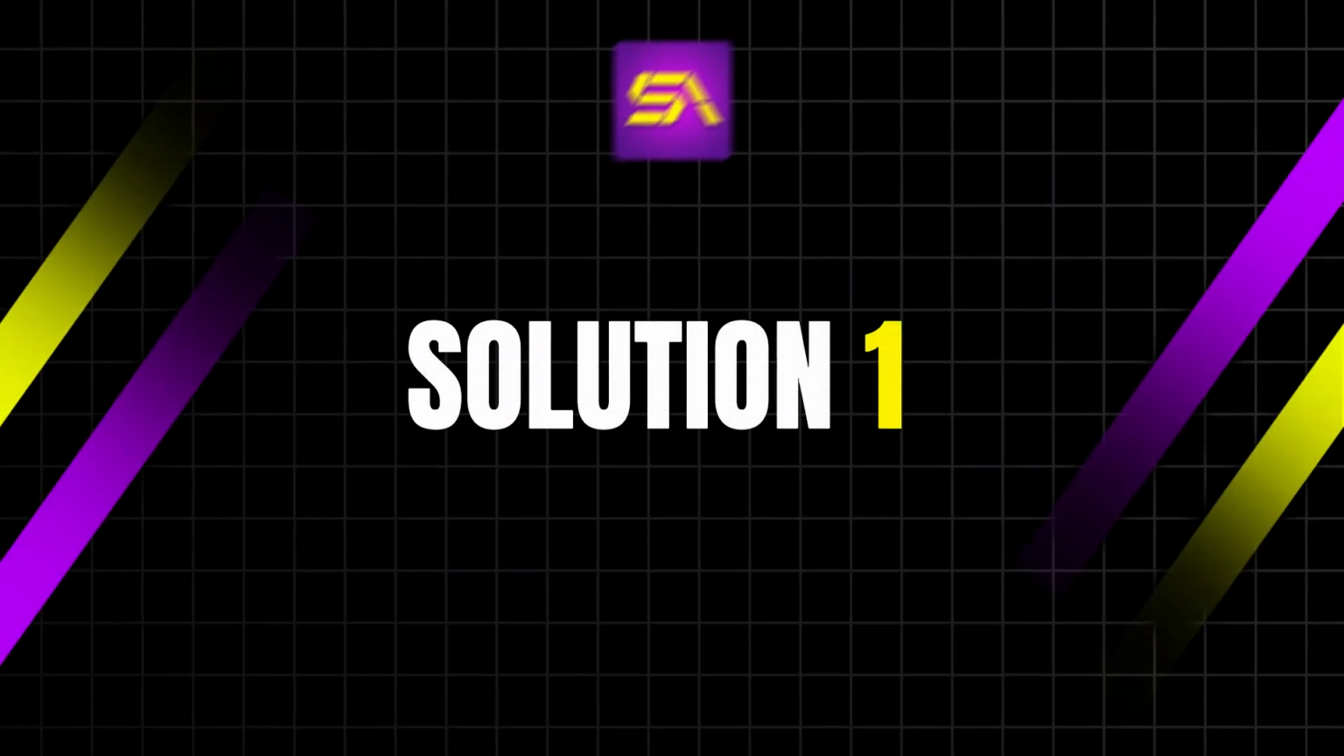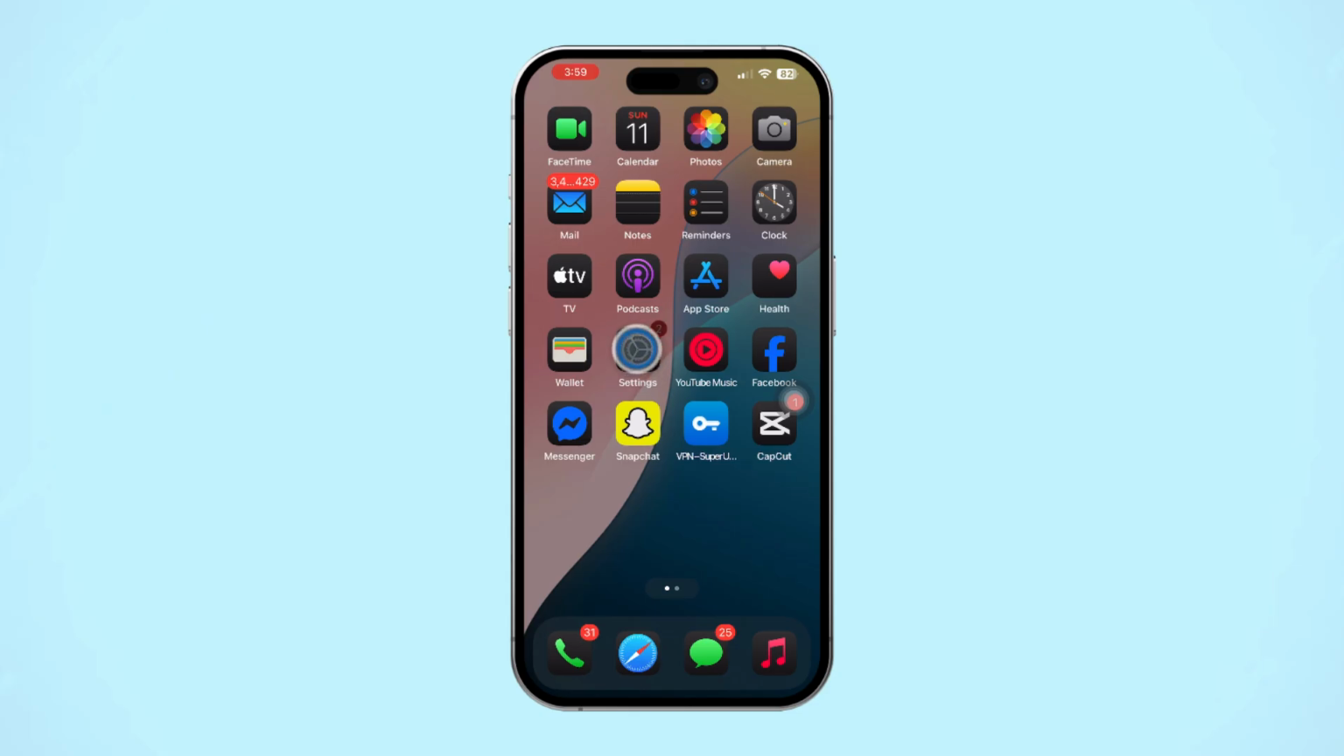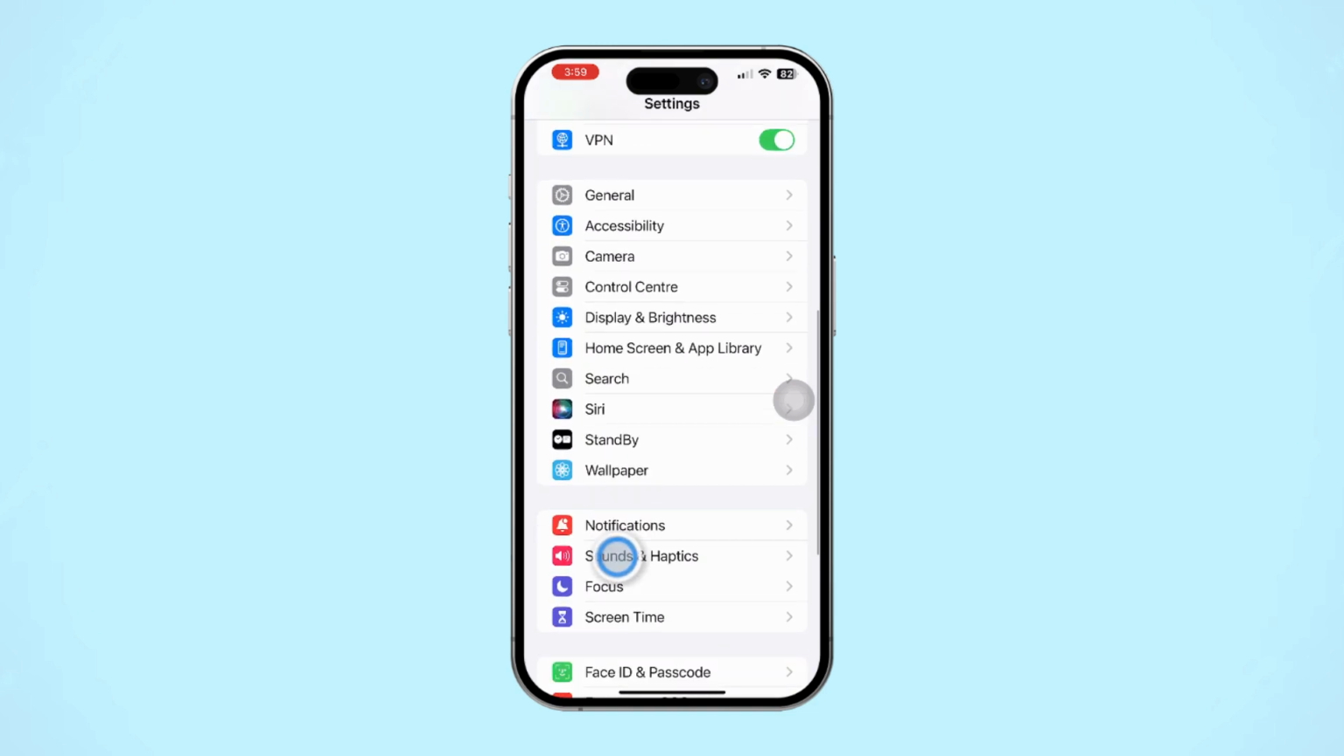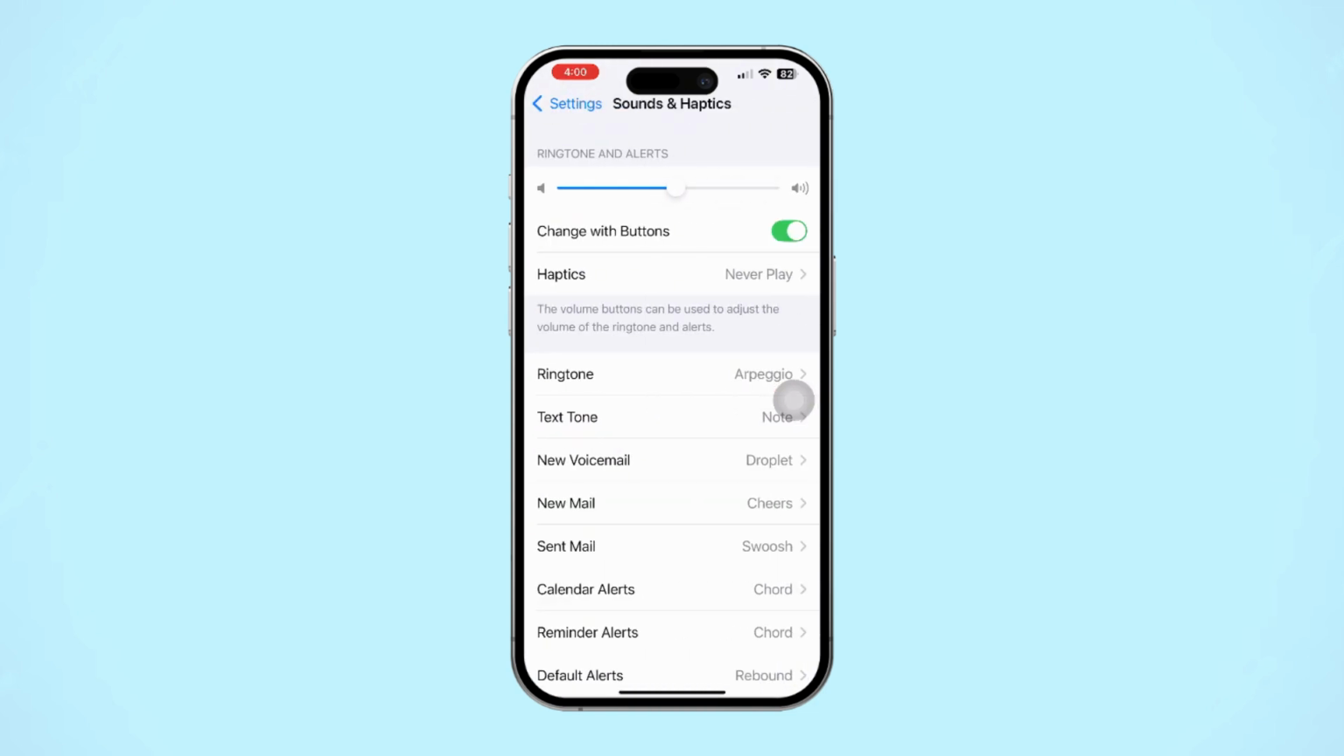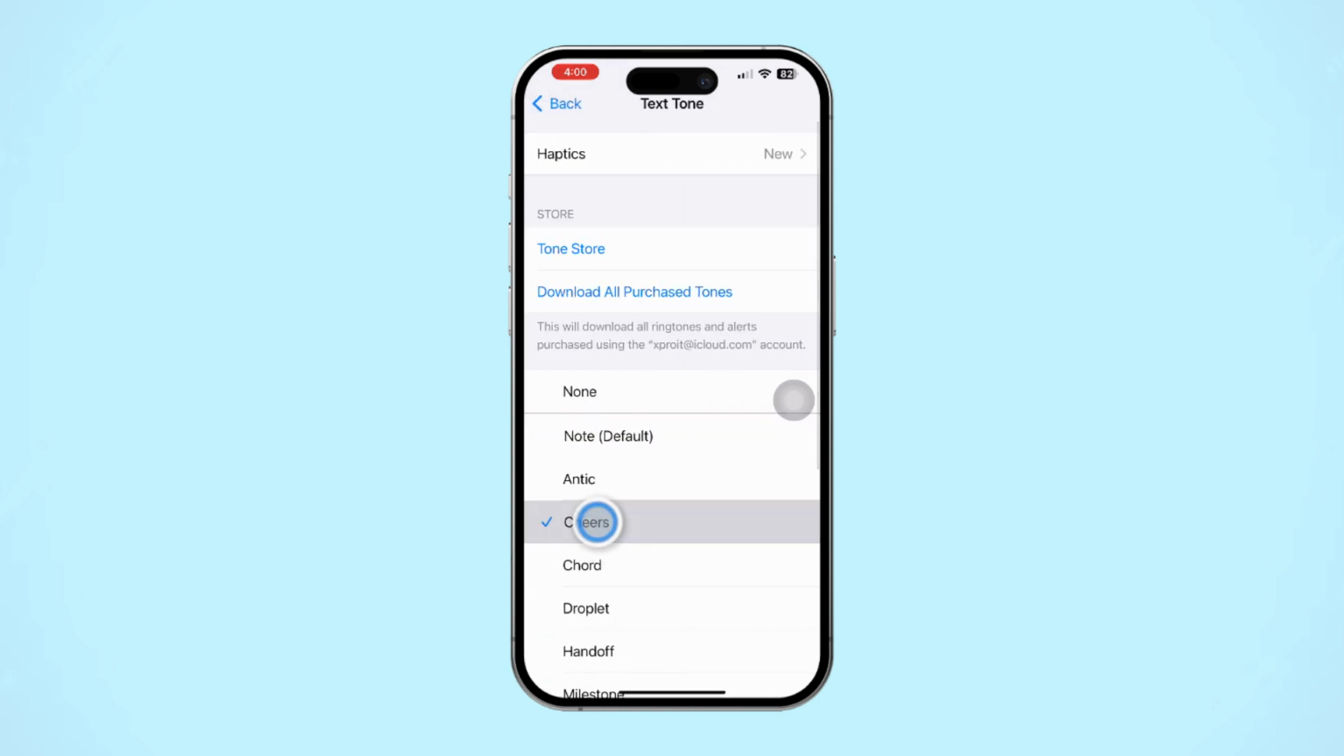Solution 1. Check volume and sound settings. Open settings, scroll down, tap sounds and haptics. Enable change with buttons and turn up the volume all the way to high. Scroll down, select text tone. Set another tone and see if that works or not.